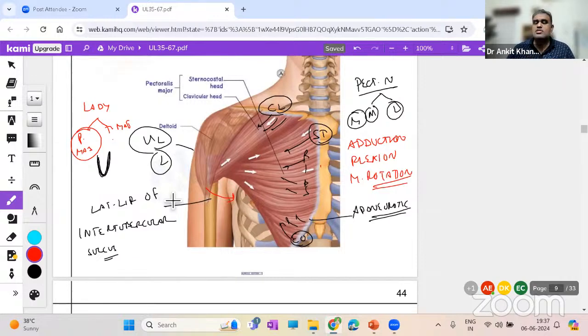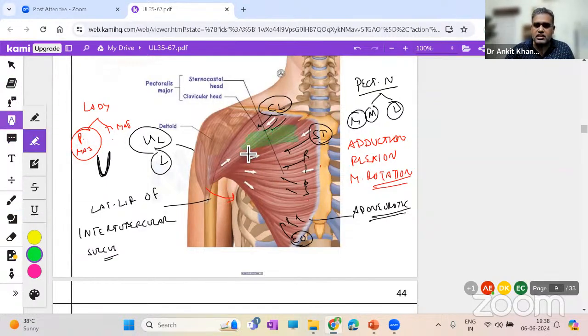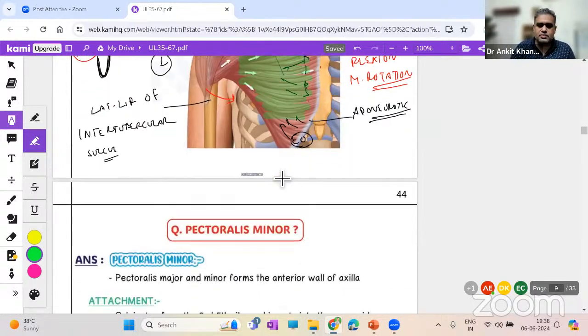When will you find it? First, you remove the skin and fascia, and you remove the nipple and the areola structure. If in a female, you have to remove the breast. The moment you remove the breast, what you will find over here is a fascia known as pectoral fascia. Once you cut the fascia, you have these muscle fibers. That is the location, right? That is pec major for you.